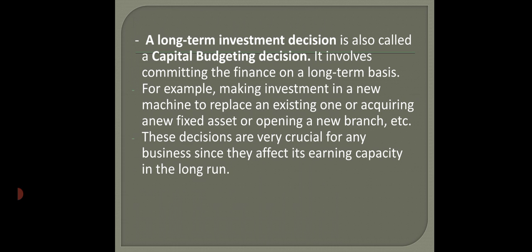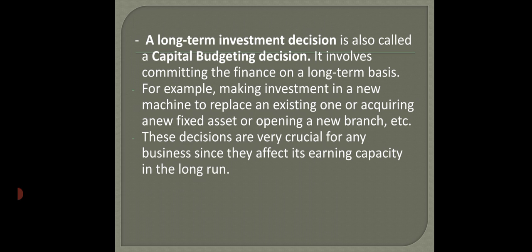For example, making investment in a new machine to replace an existing one. It means what? If the old machinery is outdated and it is not giving the required output, and the firm replaces that old machine with a new one, then we call it a capital budgeting decision. Or acquiring a new asset. Yes, if the firm has decided to acquire a new asset, then that also is a part of a capital budgeting decision. Opening a new branch.